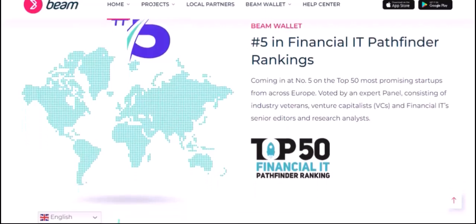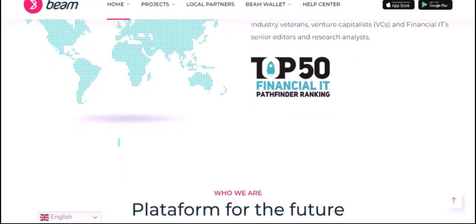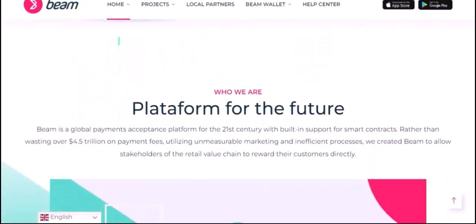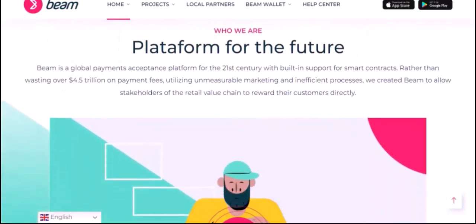Consult a cryptocurrency price tracking website. Websites like CoinGecko or CoinMarketCap provide comprehensive information on various cryptocurrencies, including Beam. They display current prices, historical data, and market trends.